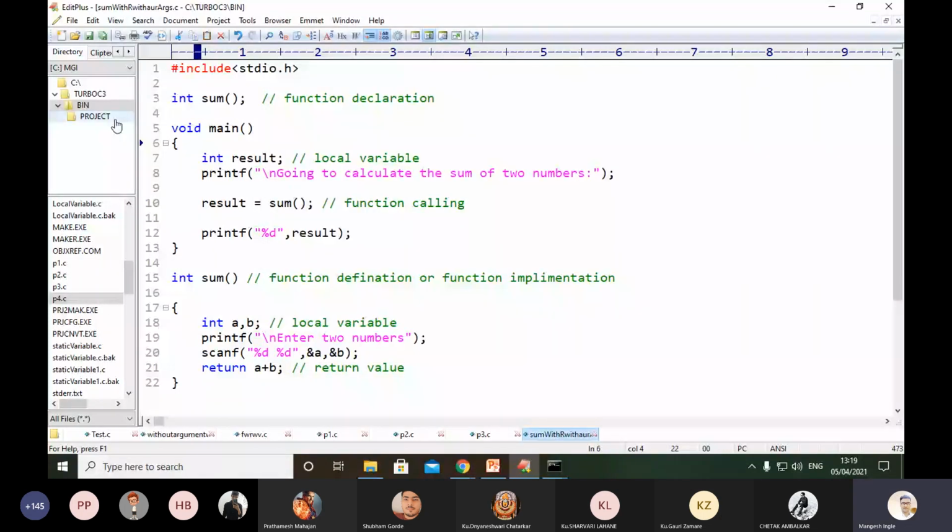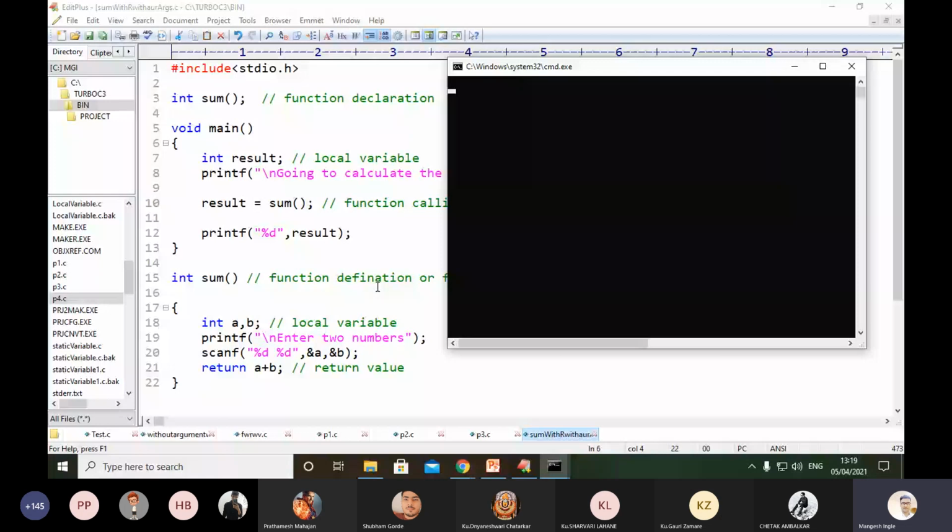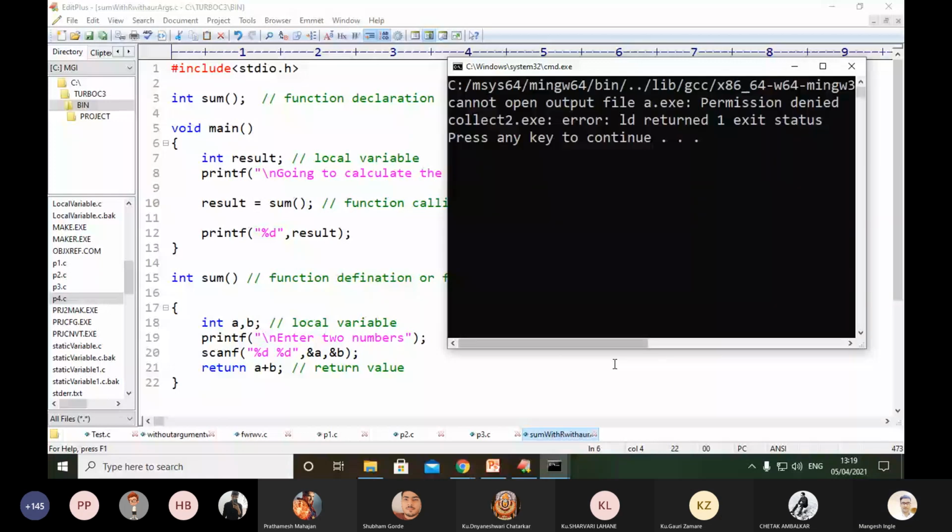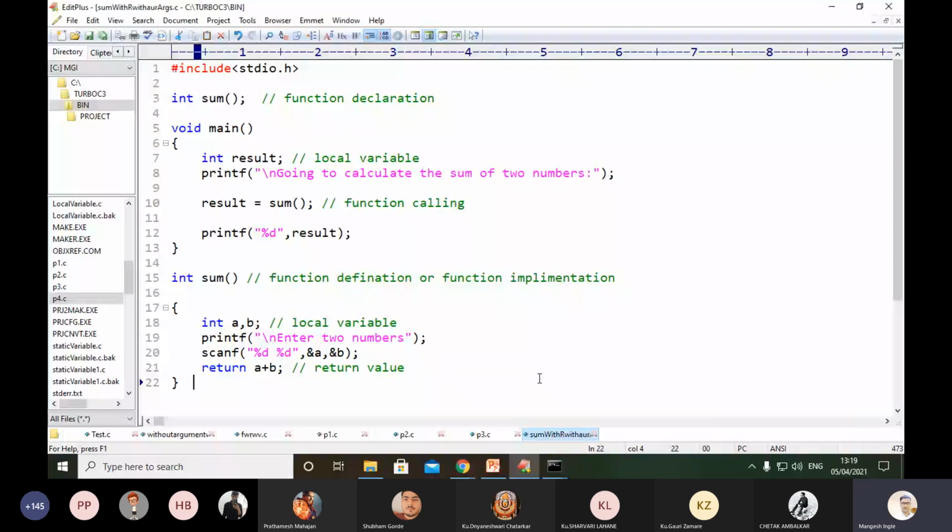What is happening here? Cannot open output file.exe, permission denied. I'm not getting this kind of error.